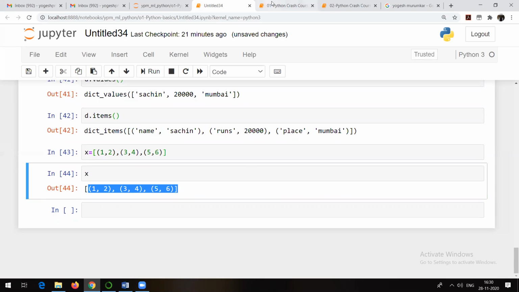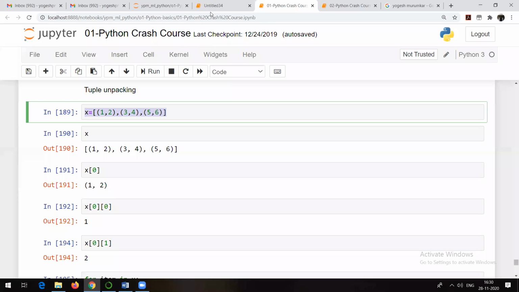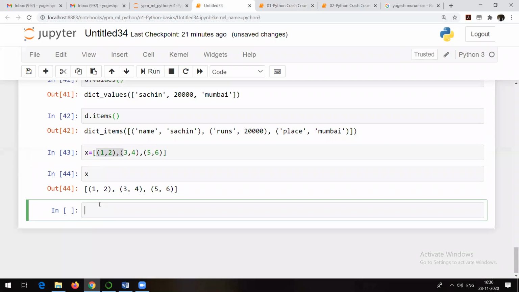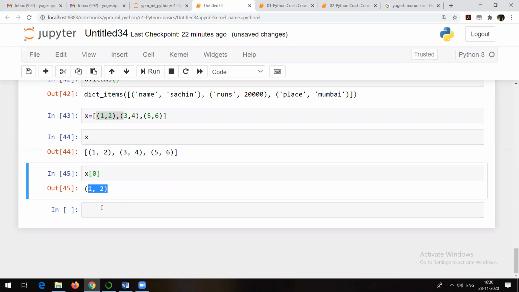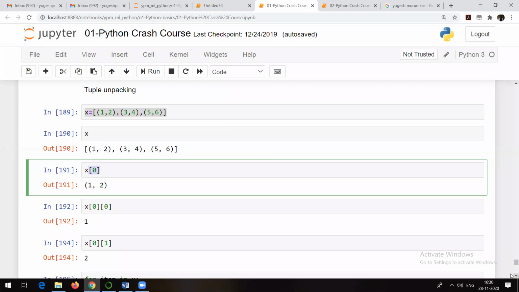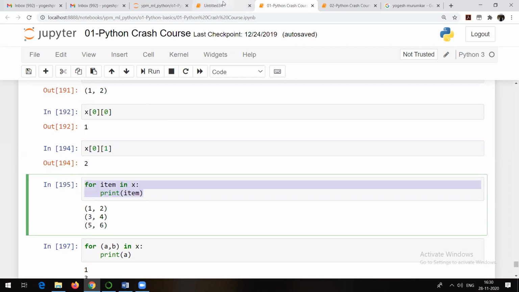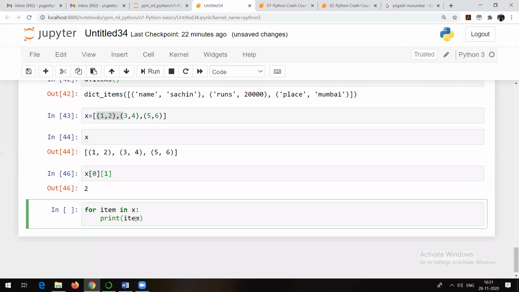So what is tuple unpacking? Let me show you with a simple example. This is nothing but indexing. If I write X of 0, obviously X of 0 is going to be the first element, but the first element in this case is a tuple, right? If I want one value from this tuple also, I need to write something like this. Now you can display it the way you want with the help of a for loop and the print function. This is what I was talking about. This is a simple example of a for loop which is going to help you unpack the tuple.